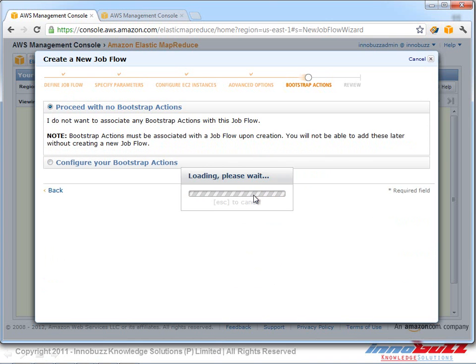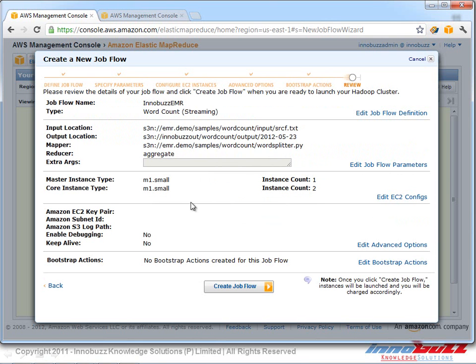So let's click continue. Before it completes the launching option, it will show you the operations it is going to perform. The input file is the file which we gave, the output will be stored at its location, and the operation, the mapper, will be the word splitter file. And the instance type is M1 small for the master instance, and for the core instance as well. Since we have not given any key pair and subnet ID, there's nothing to show over here. We have not mentioned any bootstrap actions either, so we can go ahead and click on create job flow.